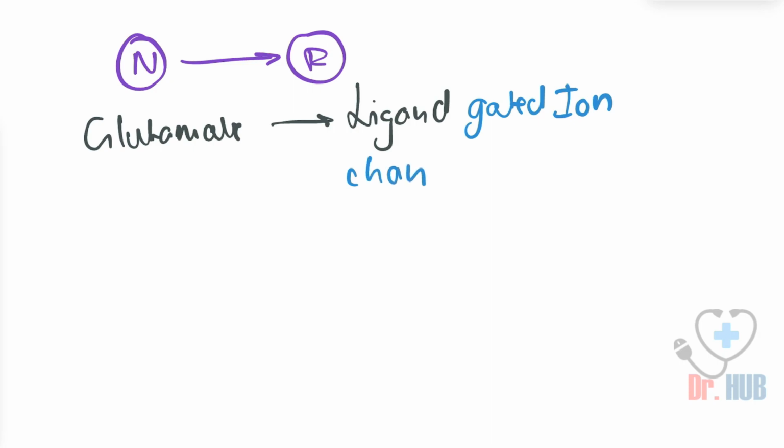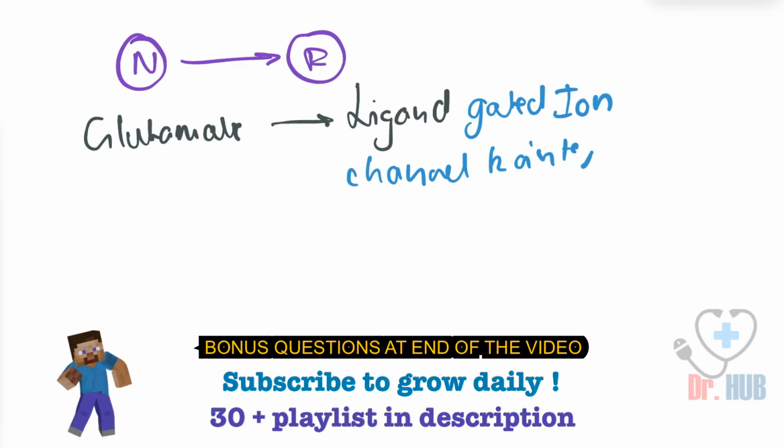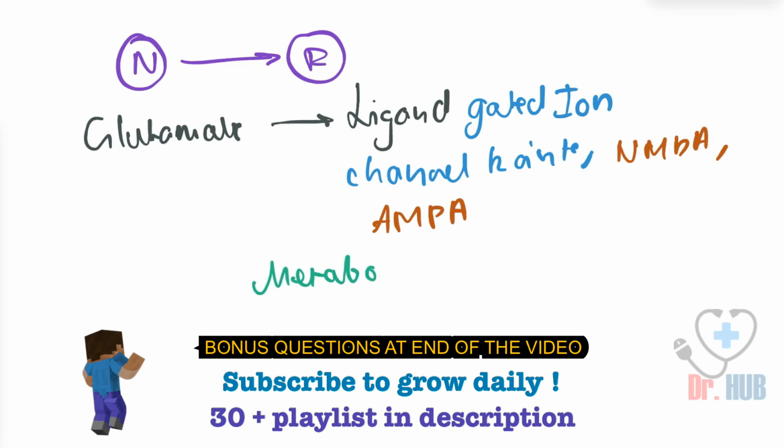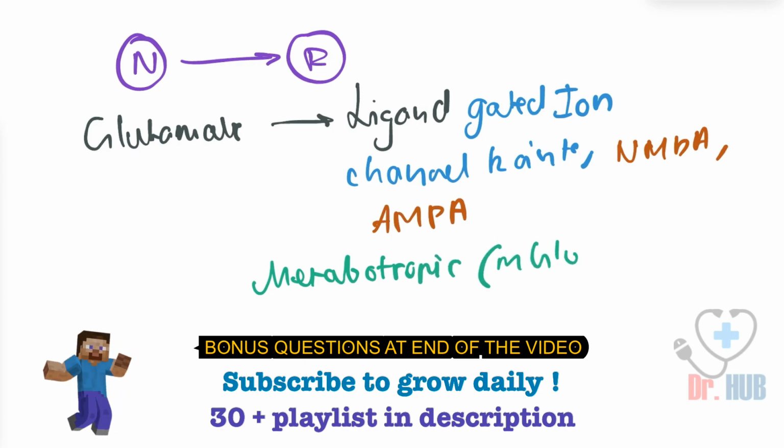This includes kainate, and there is also NMDA and AMPA. Next, it is also metabotropic, that is mGluR.